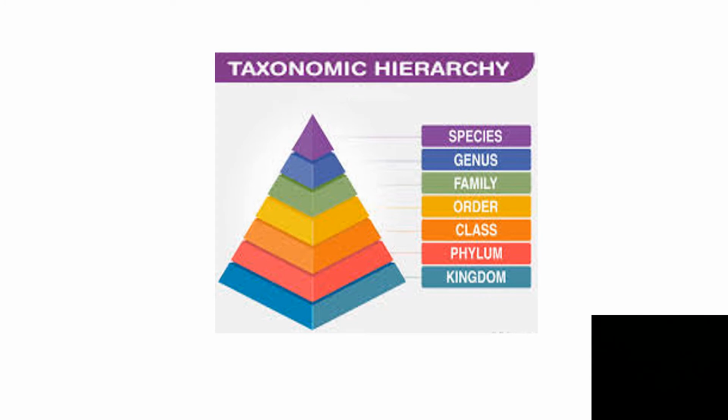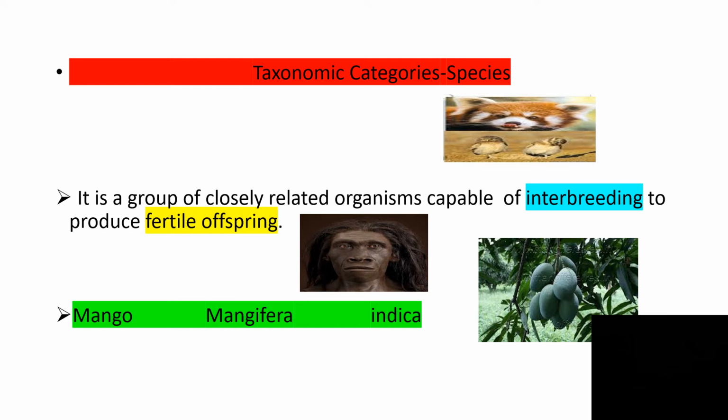So let's start with species first. The first among the taxonomic categories is species. It's a group of closely related organisms capable of interbreeding to produce fertile offspring. Closely related species that can interbreed among themselves fall under this particular category. So we are focusing on a similar type of organisms. An example is Homo sapiens.